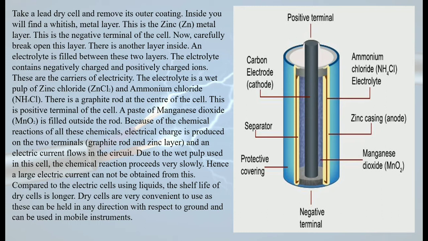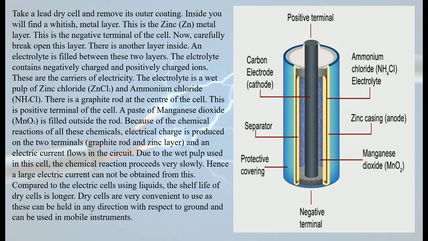The dry cells are very convenient to use as these can be held in any direction with respect to ground and can be used in mobile instruments as well. Mobile instruments means movable. We are using it here and there wherever you want. You can take it, you can travel it. उसको ऊपर नीचे करो, उसको कोई फर्क नहीं पड़ता. Okay, you are not going to spill out anything from the cell. So I hope dry cell is clear to you all. You have to remember the name of the chemicals that are there in this cell, and that way if you remember the diagram it will be easier for you all to remember the entire dry cell.